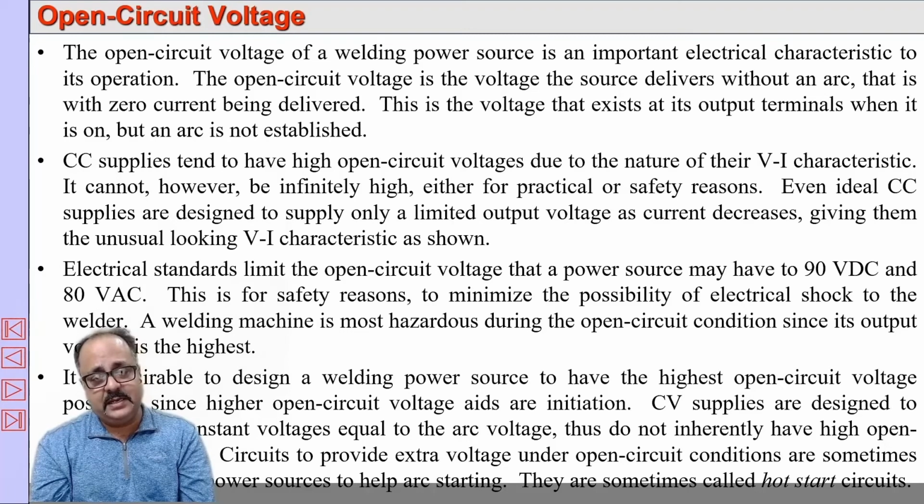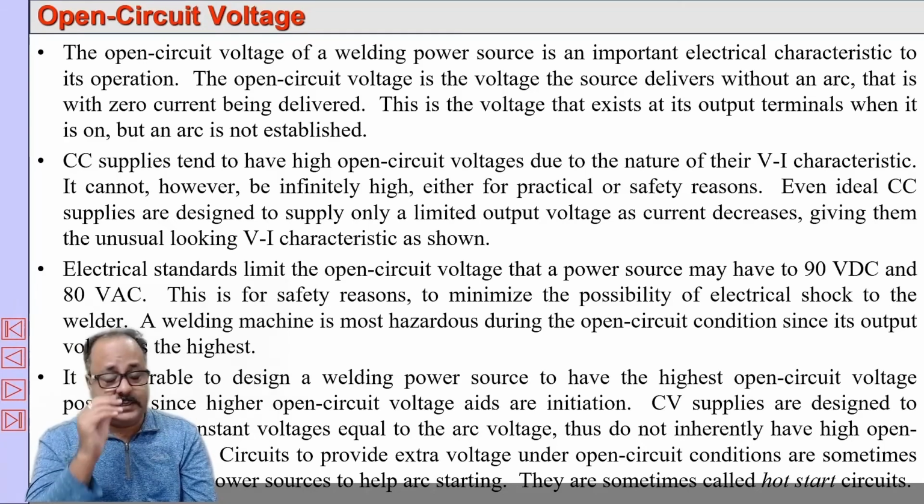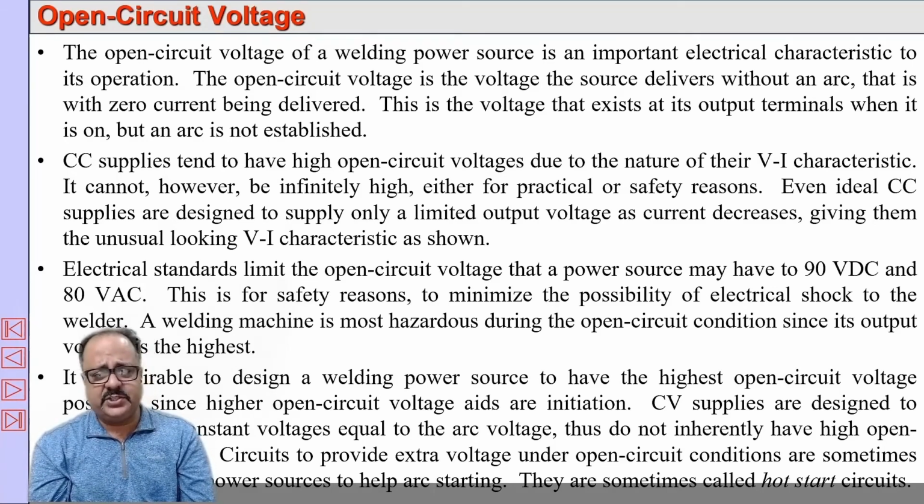Now this is very dangerous, because if there is a voltage, the chances of an accident may occur. But power sources have open circuit voltage in order to establish the arc. The higher the open circuit voltage, the easier it is to establish the arc. Normally for constant current power sources, the open circuit voltage is around 80 to 90 volts, whereas for constant voltage it is around 40-45.